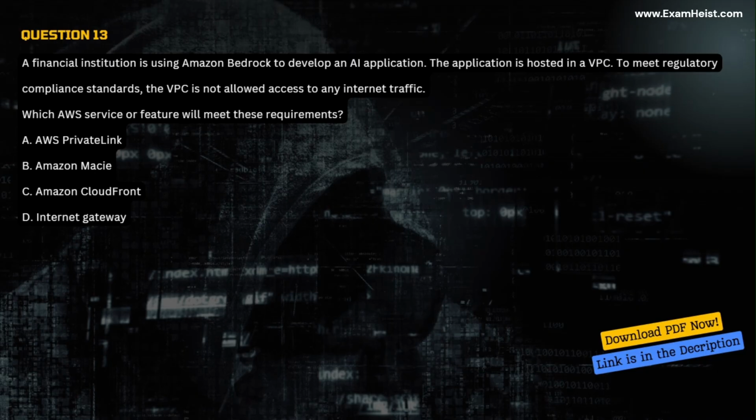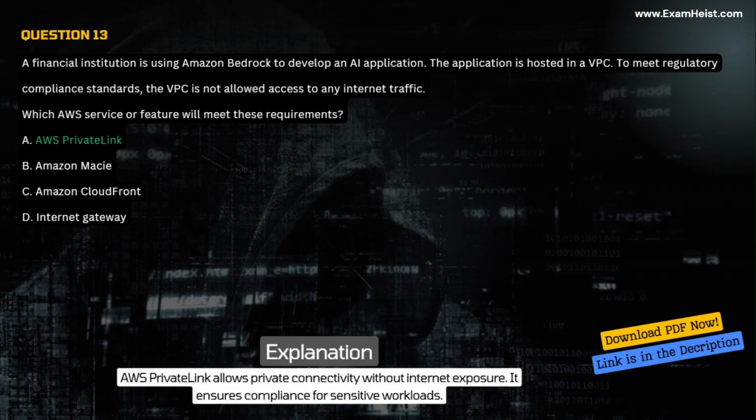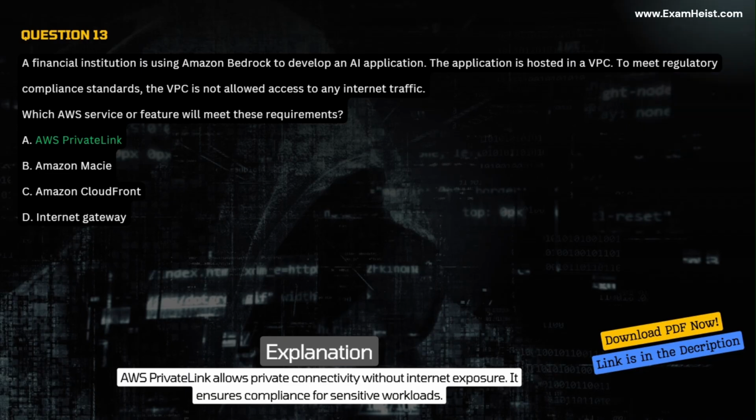A. AWS PrivateLink. B. Amazon Macie. C. Amazon CloudFront. D. Internet Gateway. Correct answer A. AWS PrivateLink. Explanation: AWS PrivateLink allows private connectivity without internet exposure. It ensures compliance for sensitive workloads.